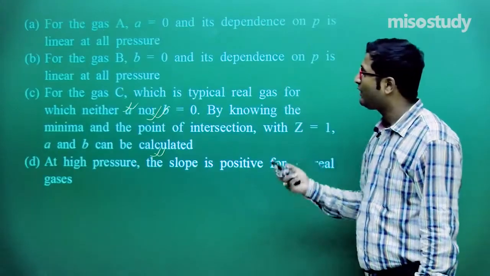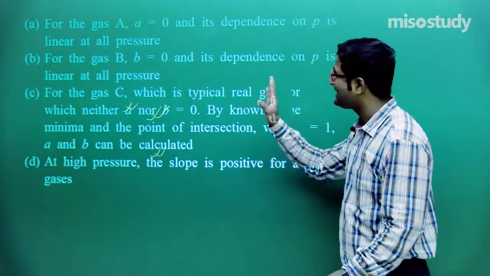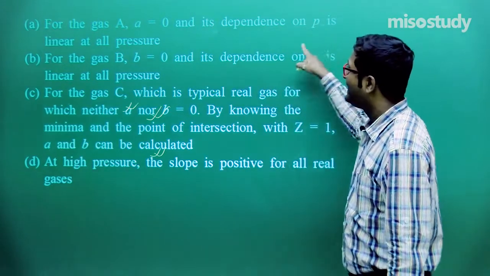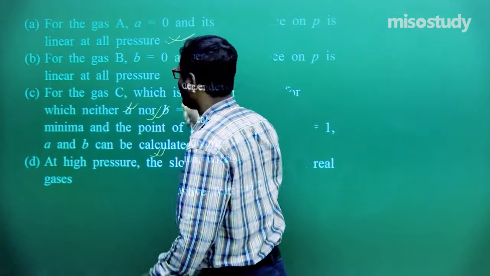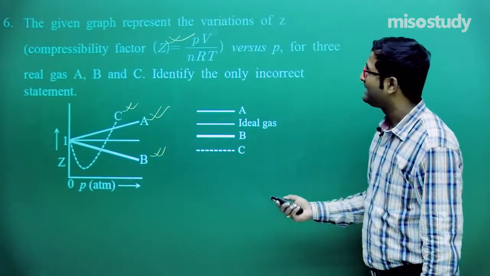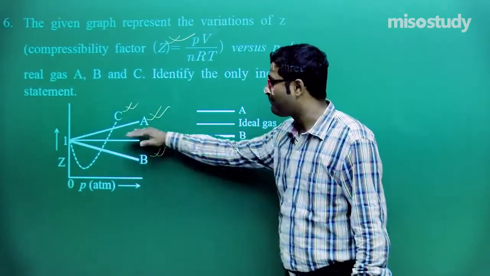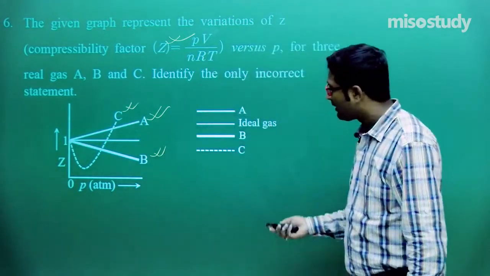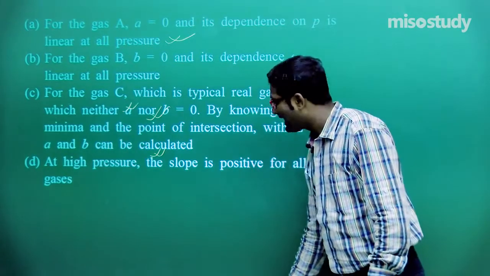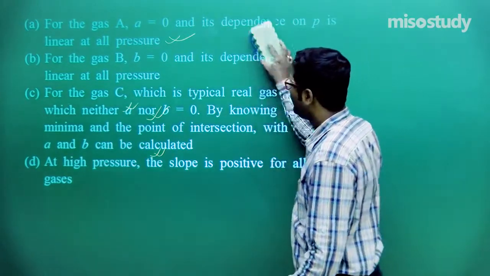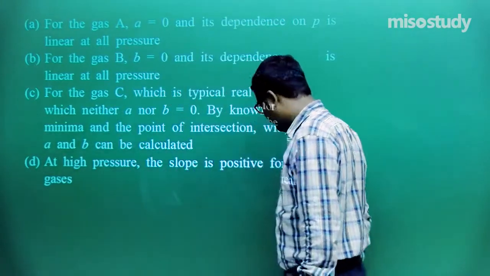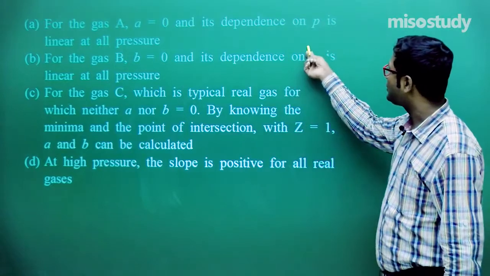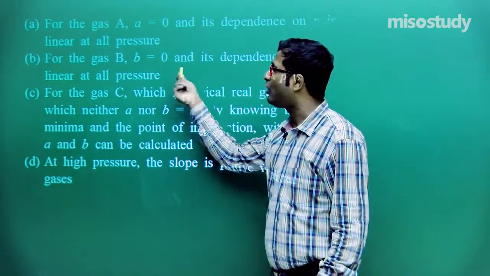Now what is the question? For gas A, B is equal to 0 and its dependence on P is linear at all pressure. Yes, definitely it is linear at all pressure, because here there is a positive slope. Clear? Now the next option, for gas B, listen carefully. For gas B, A is equal to 0, the second van der Waals constant, and its dependence on pressure is linear at all pressure.